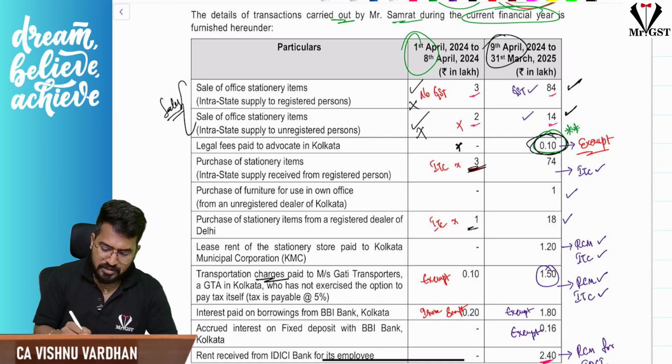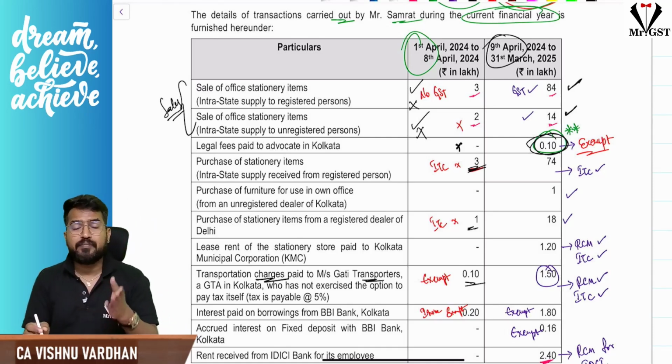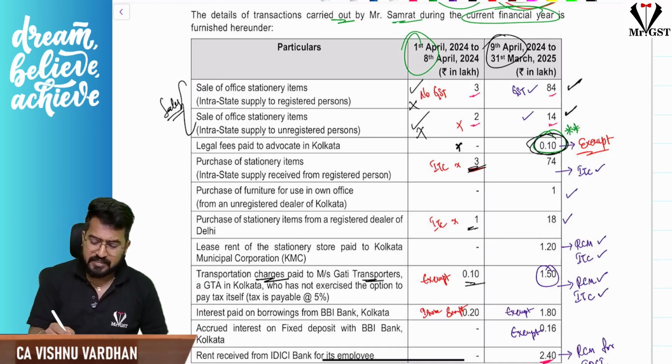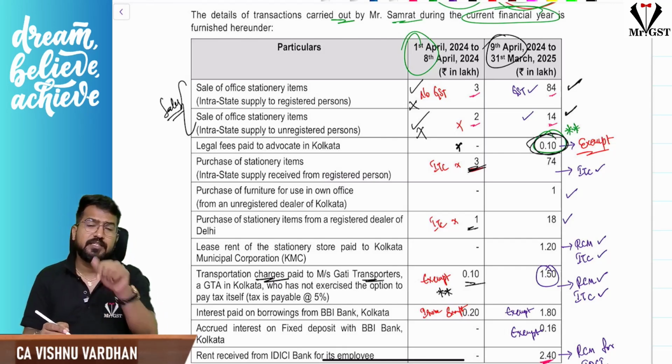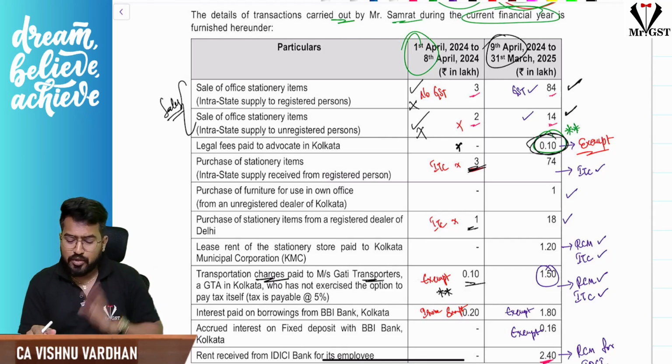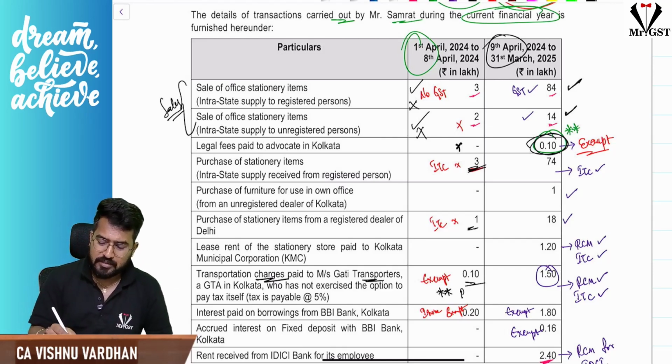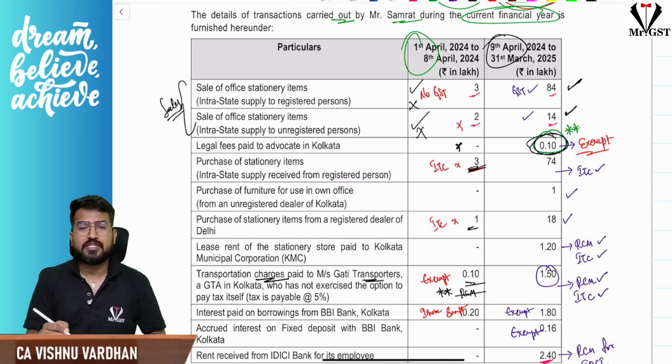And these are transportation charges for unregistered people. So GTA services provided to a person who is not registered, other than specified recipients, is exempt under GST. RCM will not come into the picture. Understand that. GTA services were provided to this fellow, who is unregistered and is not a specified recipient. So exempt under GST, GTA services, RCM will not come here. Are you understanding the point?